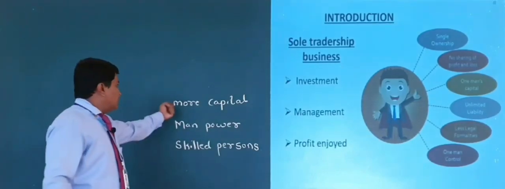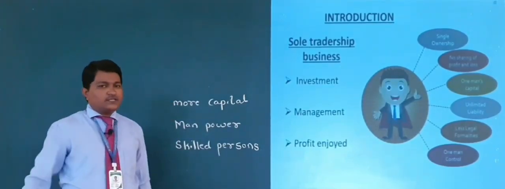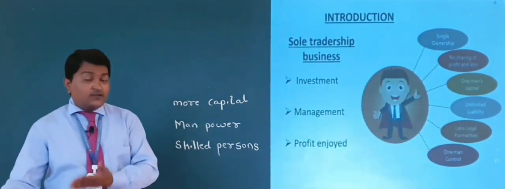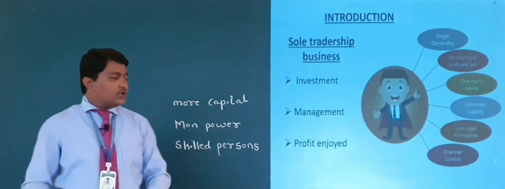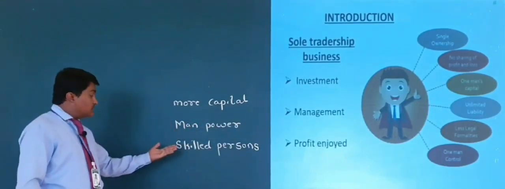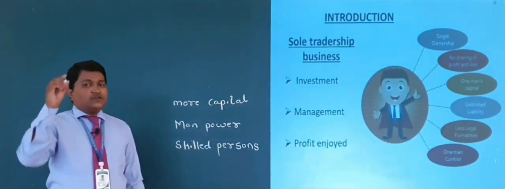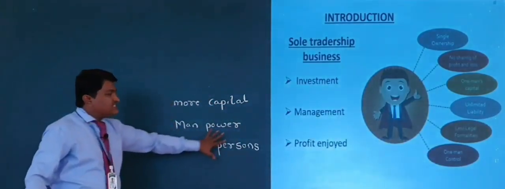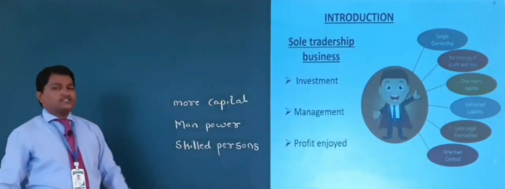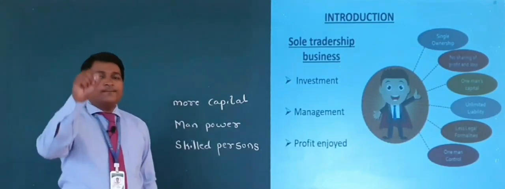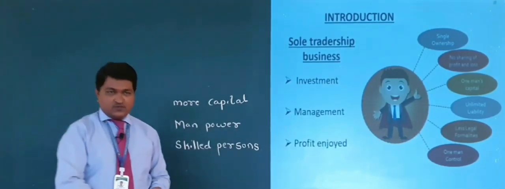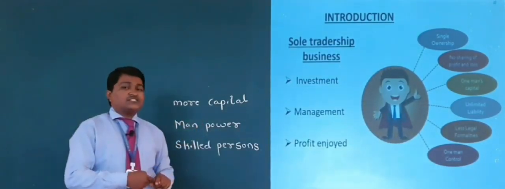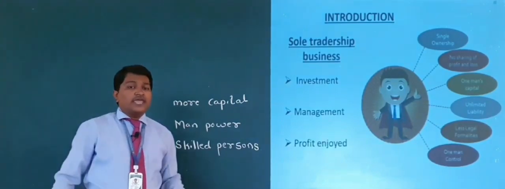So these are the main drawbacks of sole tradership. What is the first? If you want more capital, more persons are needed. If you want to expand the business with manpower instead of labor, he wants to join a person as an owner, or he wants a skilled person to manage the business. So to overcome these drawbacks of sole tradership, partnership business came into existence. Which business came into existence? Yes, partnership business.